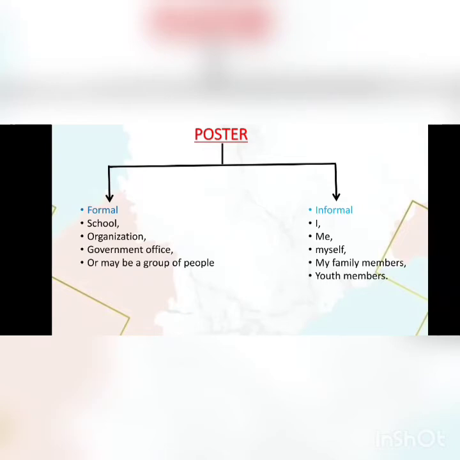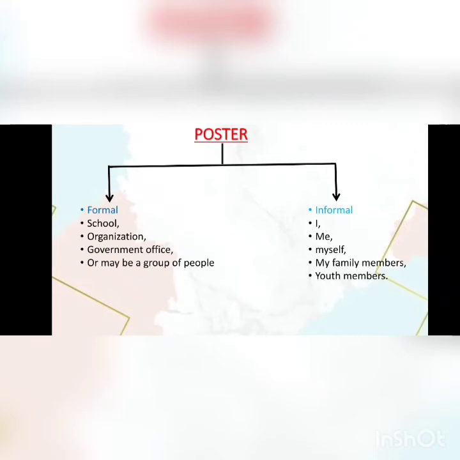In Vinayak Chauthi posters, no, this is the best example for the informal poster. You can see so many youth members are there, their names and phones and photos. That is an informal poster, students. This poster is also identical like an invitation, students.